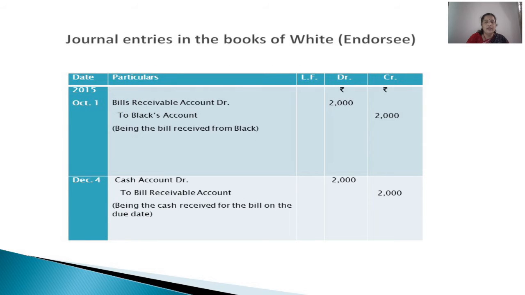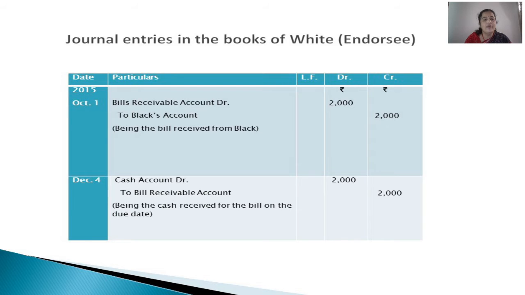So now in the books of the endorsee, because the bill is endorsed by Black to White, White is the owner of the bill now after it has been endorsed. So what are the entries? See, the bill has been endorsed in favor of White on October 1st, 2015. So bill is coming into the hands of White. So bill is coming in. Bills receivable account debited, debit the receiver, credit the giver. Who is giving this bill to us? Black. So to Black's account rupees 2000.